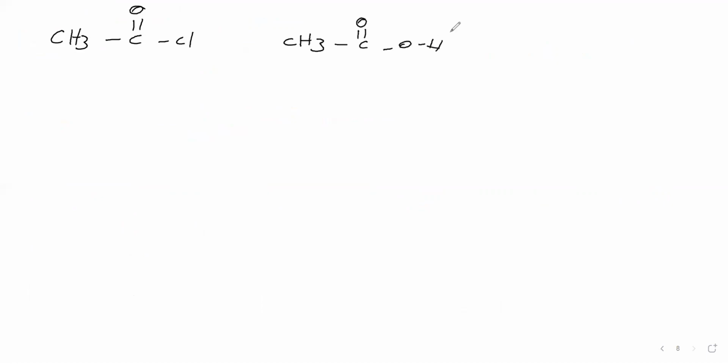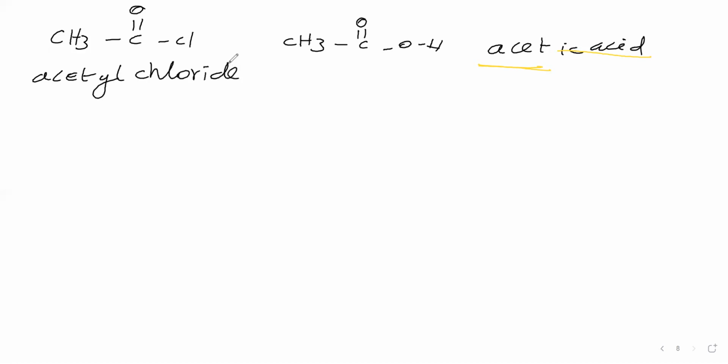Its common name is what? Acetic acid. In this acetic acid, you remove this ic acid. Remaining part you take. Remaining part is what? Acet. That acet part you take. Then what you have to do means include yl. Then Cl name you say as chloride. So acetyl chloride is the common name for this one.